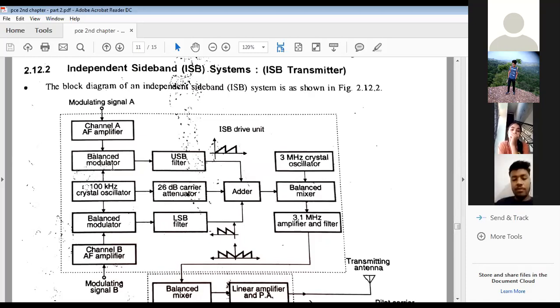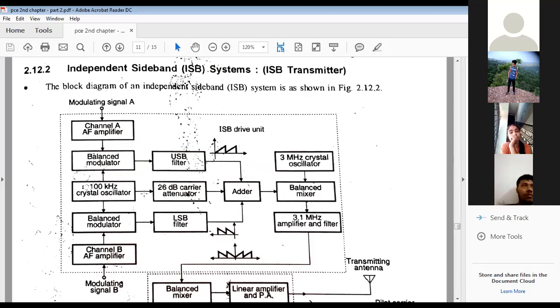So what is the role of the balanced modulator? It will generate a double sideband suppressed carrier. Similarly, here it will generate a double sideband suppressed carrier. Now, this is a USB filter. So if you want only the upper sideband, then the lower sideband will be suppressed. Fine. So here the filter is applied in such a way that it will allow only USB but not allow LSB. So the design frequency of the filter will be in such a way. Then the lower part will allow only LSB, I mean the lower sideband, but it will suppress the upper sideband.